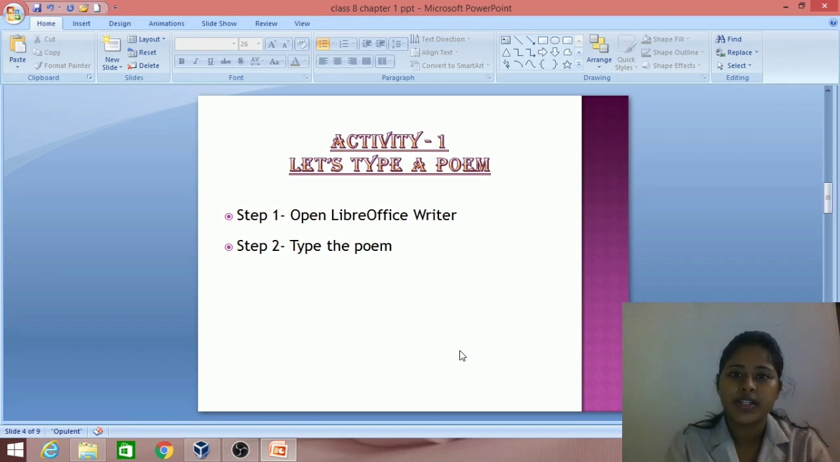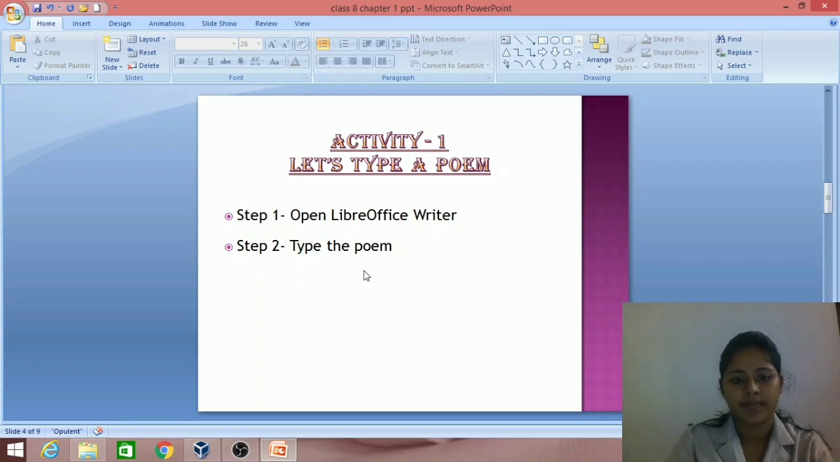Next, we have an activity. Let's type a poem. A poem is given in your textbook. We have to type it in LibreOffice Writer software. So, how to type it? The first step is open LibreOffice Writer software. Then we have to type the poem. The poem is given in your textbook. It is also available in the school resources folder in all the computers at our school. So we have to type that poem in LibreOffice Writer.